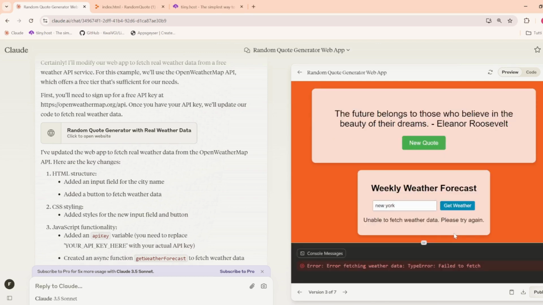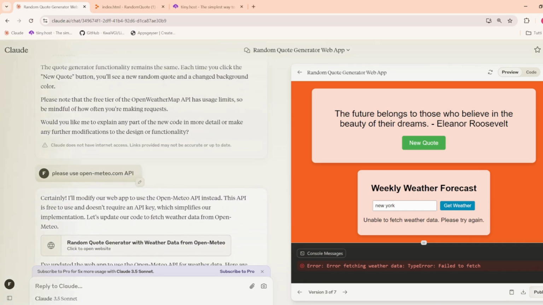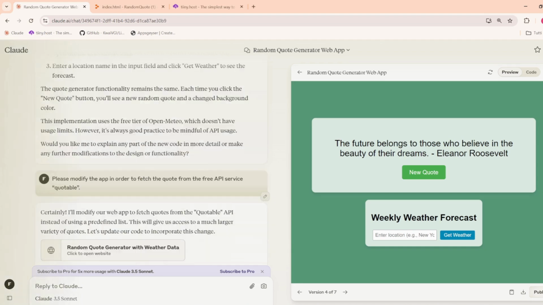At first, it didn't work well, but if we pass the error to Claude, it is capable of fixing it on its own. And then the updated version works very well.